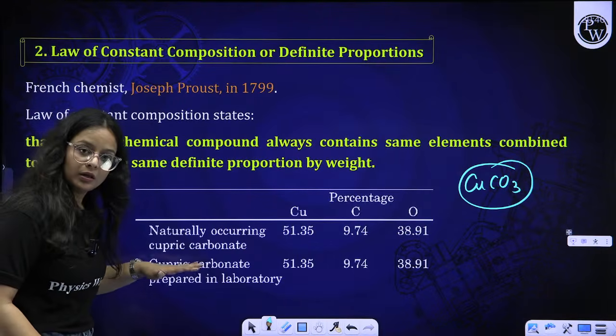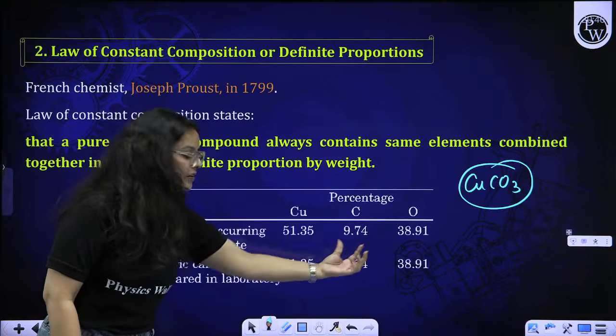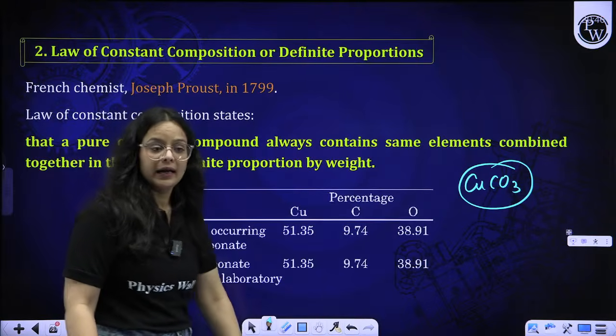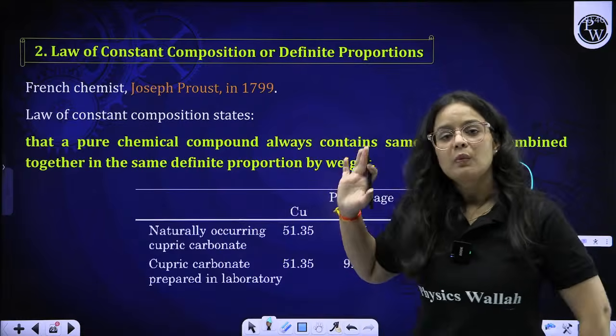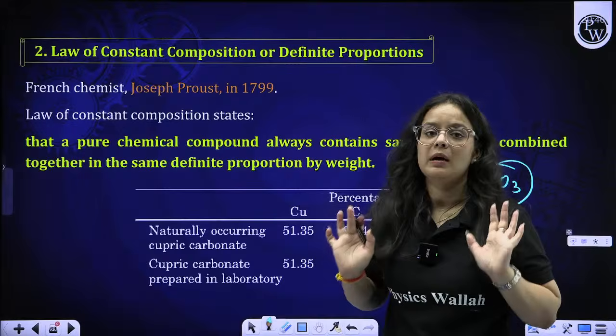Then for the cupric carbonate prepared in the laboratory by us, we find the percentage, and it comes out to be the same. This is the law: irrespective of the source, the ratio of their masses will always come out the same.